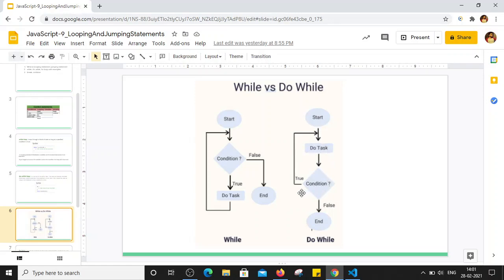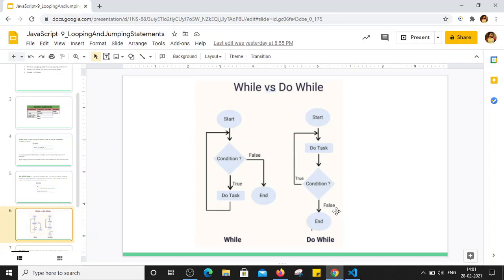And if that condition is true, we will again iterate the same loop until that condition becomes false. Whenever that condition becomes false, the loop will end here and we will come out of the loop. So this is how the while and do while loop works, right?